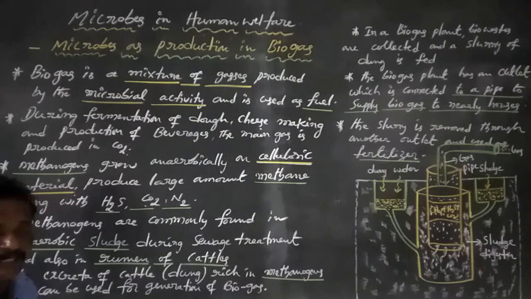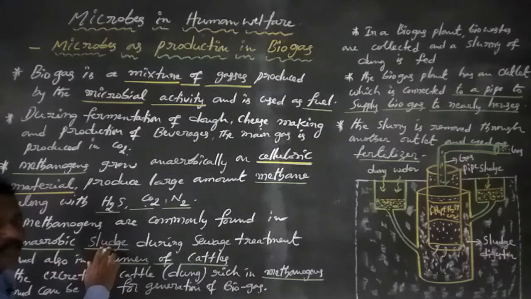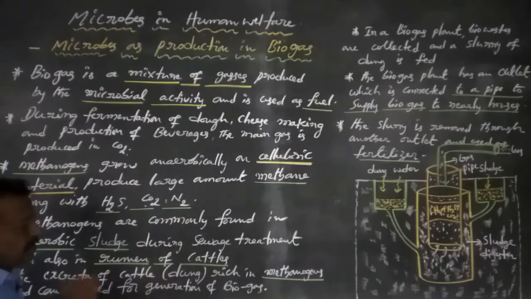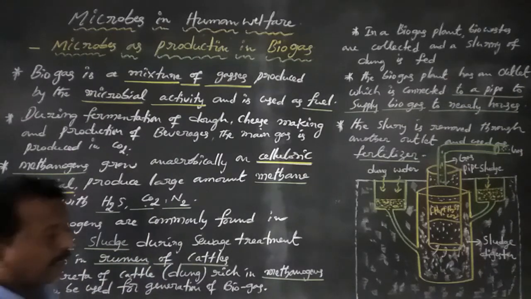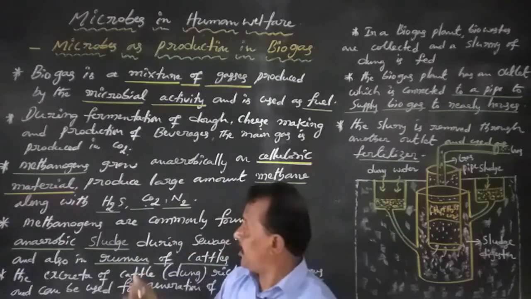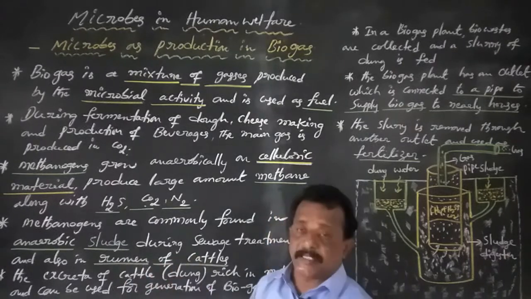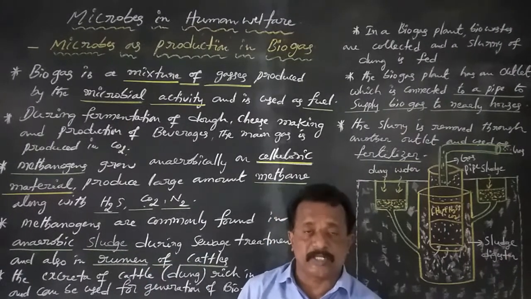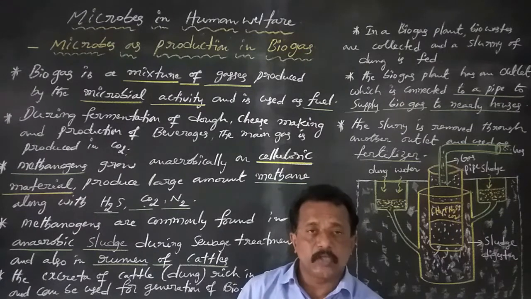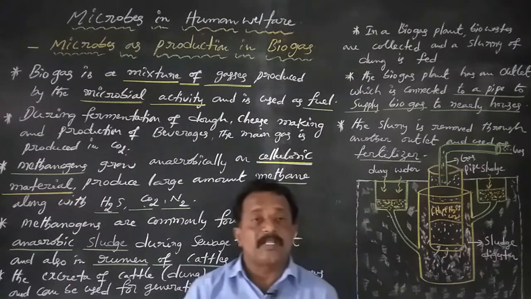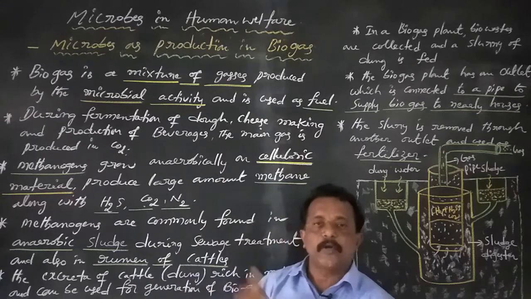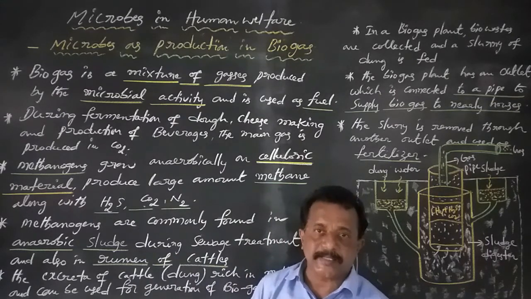Biogas is not only available in anaerobic sludge but also in the rumen of cattle such as cows and buffaloes, which also produce biogas or gobar gas.